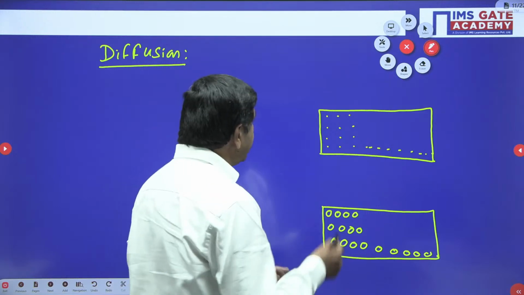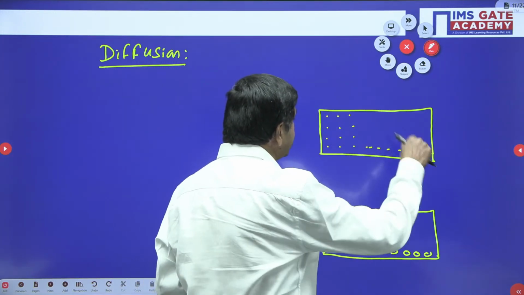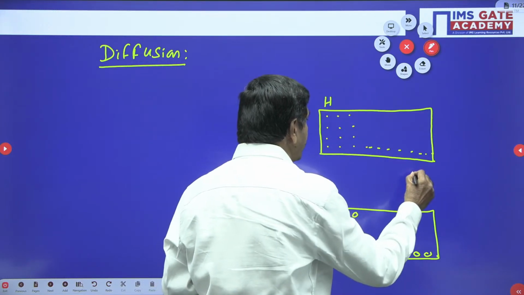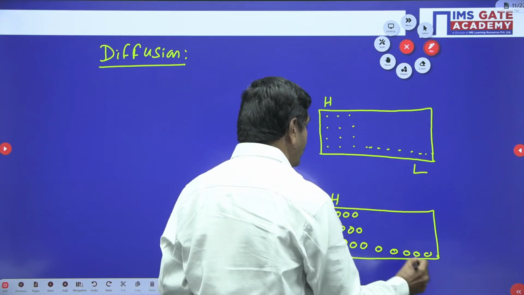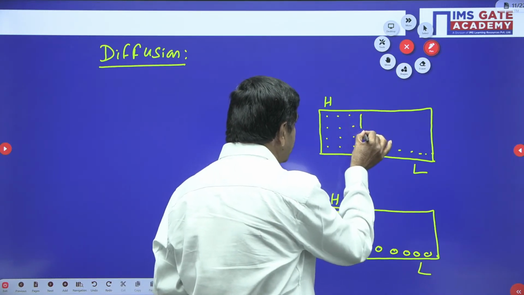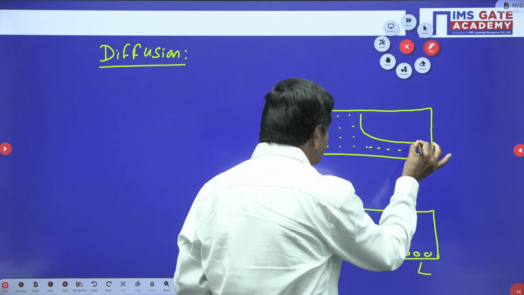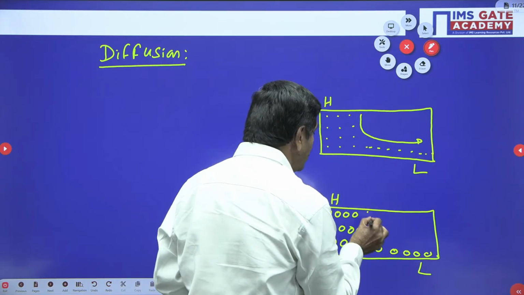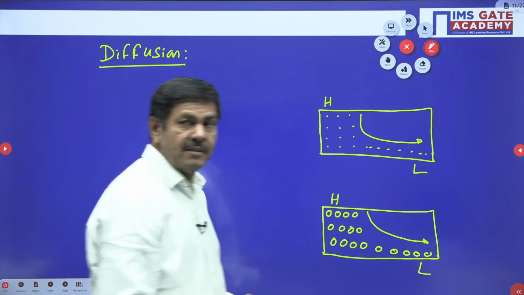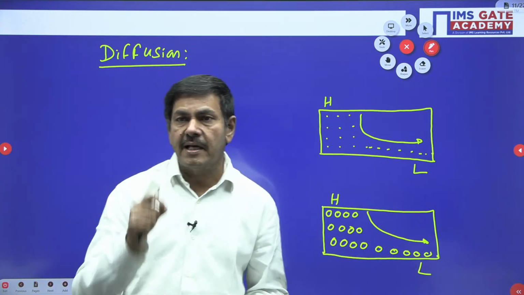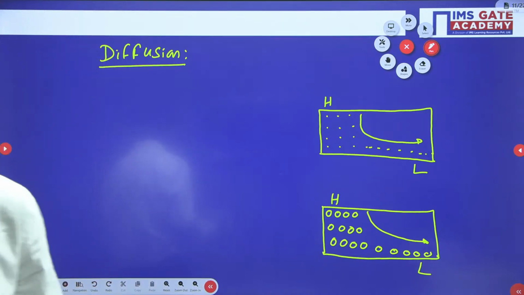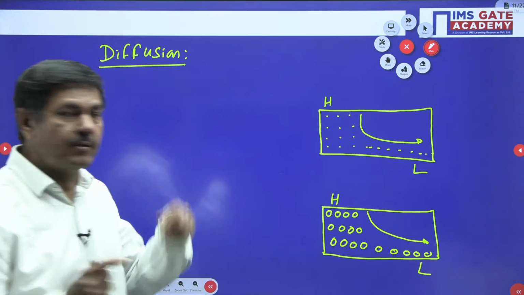The charge carriers are going to move from higher concentration to lower concentration. This is the higher concentration, this is the lower concentration. That means the charge carriers are going to move from this side to this side, higher to lower. The movement of charge carriers from higher concentration to lower concentration is called diffusion.